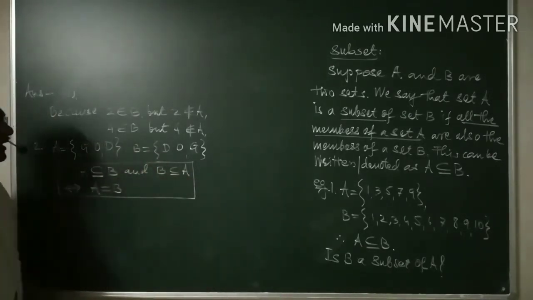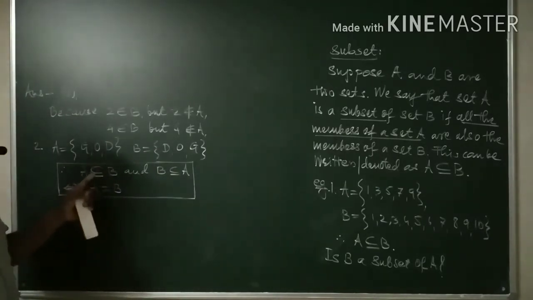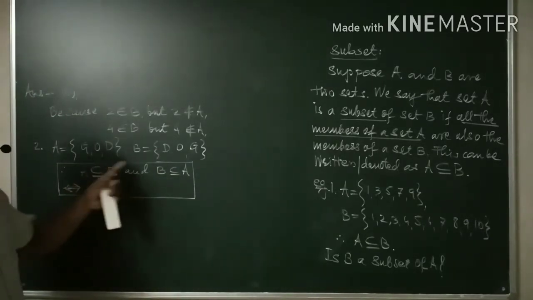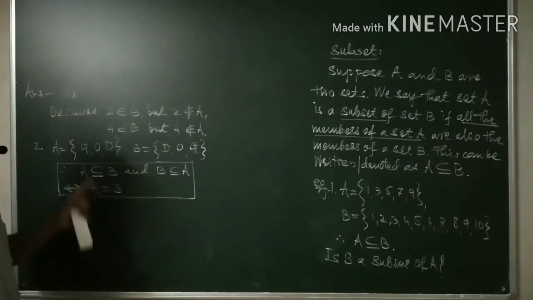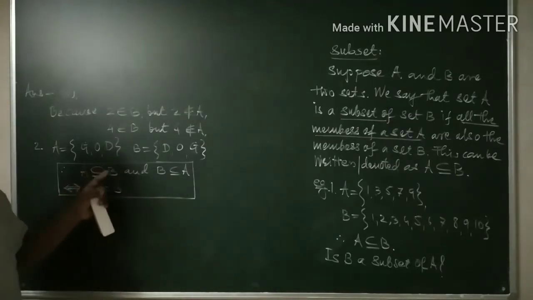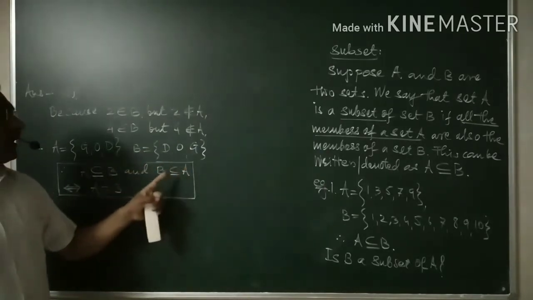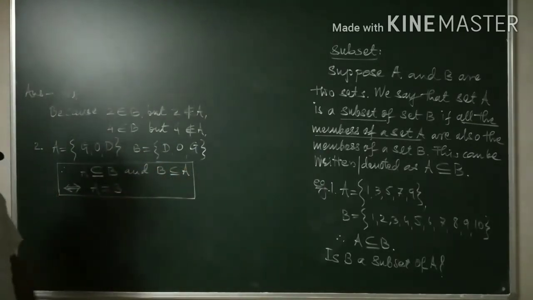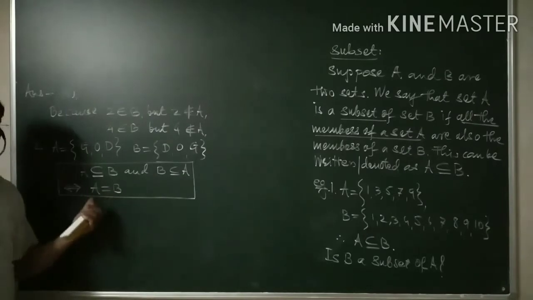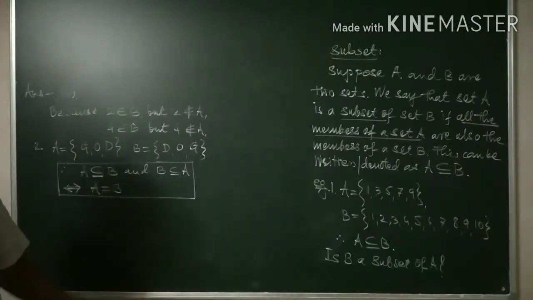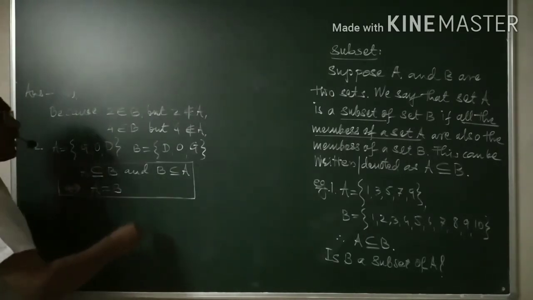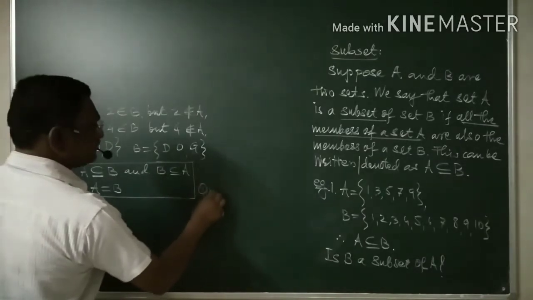Equal. Okay. Contain equal to. A is contained in B and equal to B. B is contained in A and equal to B. And therefore, as far as equality of two sets is concerned, you need to go for equality.